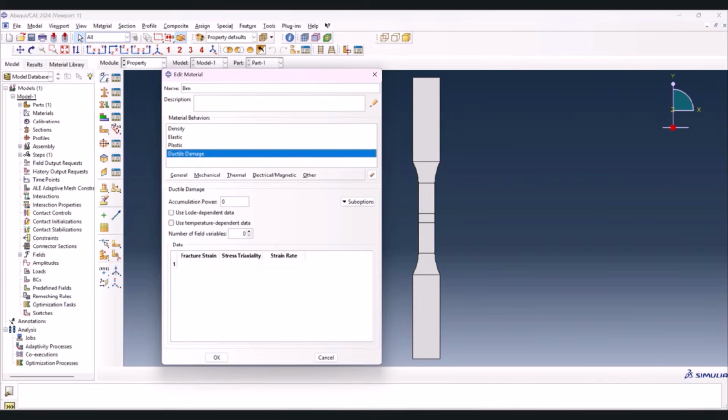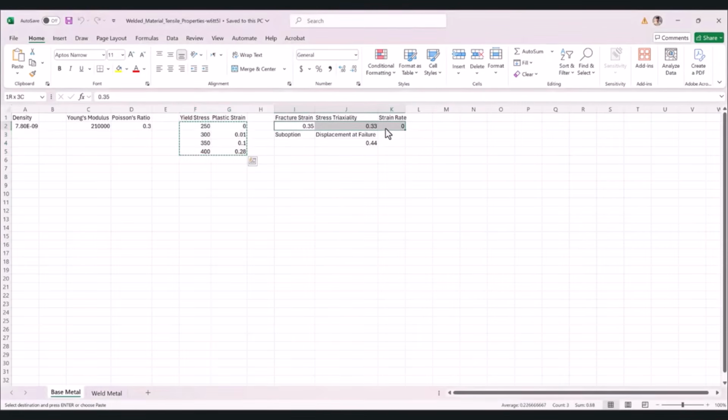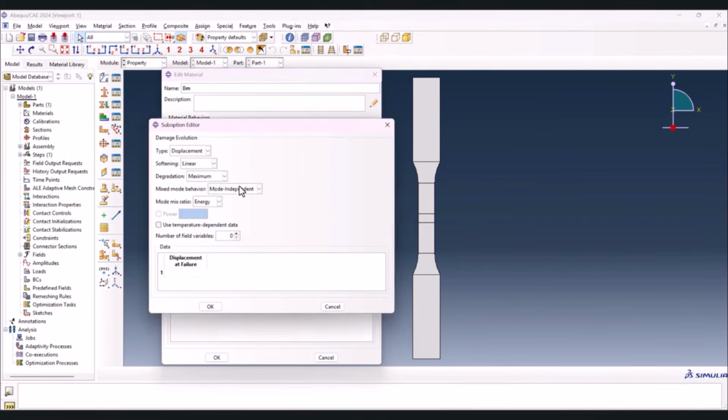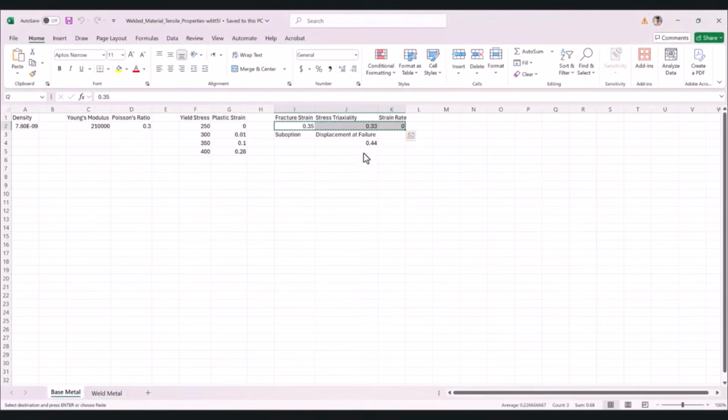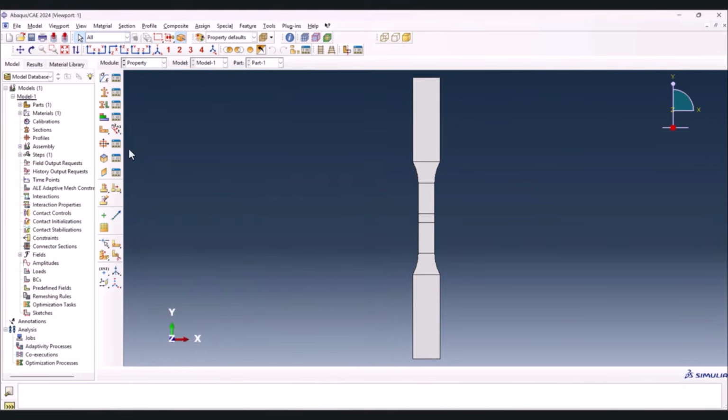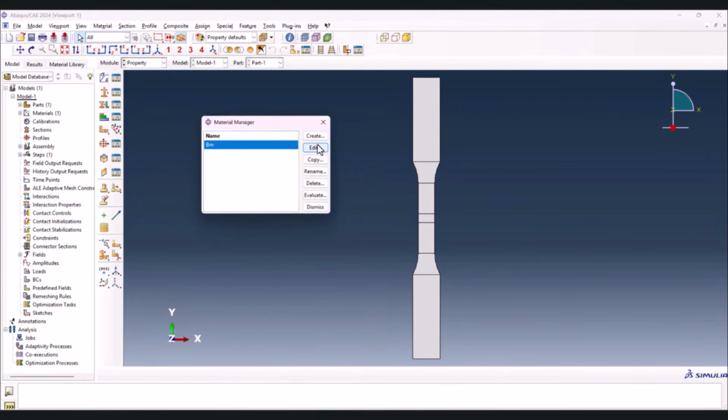And for the ductile damage, we have this one. Then we need to go to sub option and damage evolution. This should be on displacement, linear, and the value was 0.44. And okay. Then okay, now we have the base metal.